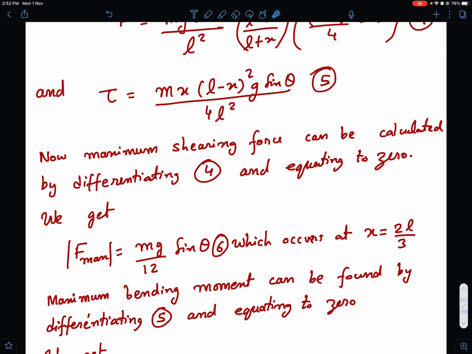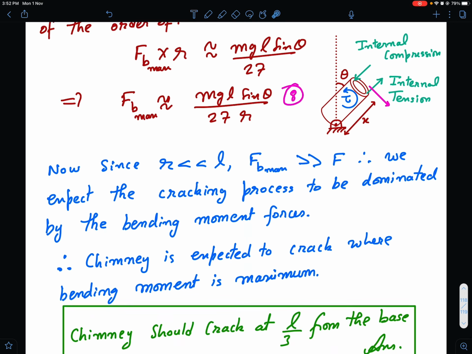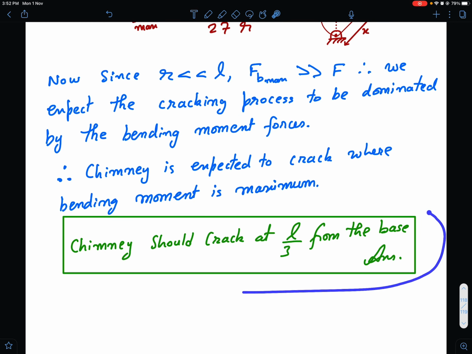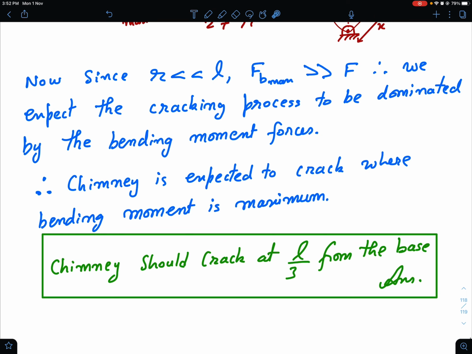Otherwise you can follow the approach that I did. You differentiate and equate to 0 to convince yourself that mathematically also you get the same result. So therefore the chimney breaks at L by 3 from the base. This is our final answer.